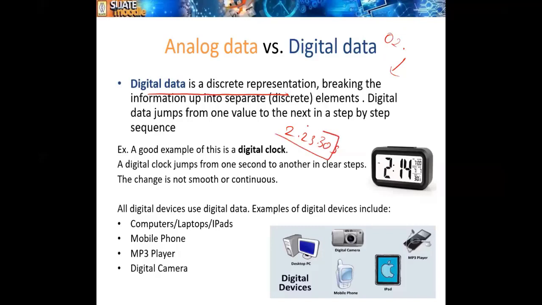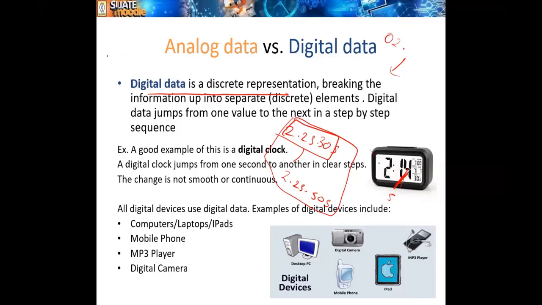There's a fixed discrete value. Now after some time there will be a fixed discrete value, 50 seconds, like this. So the fixed discrete element. Digital data jumps from one value to the next step by step. You see here 4, 5. In between there is nothing.